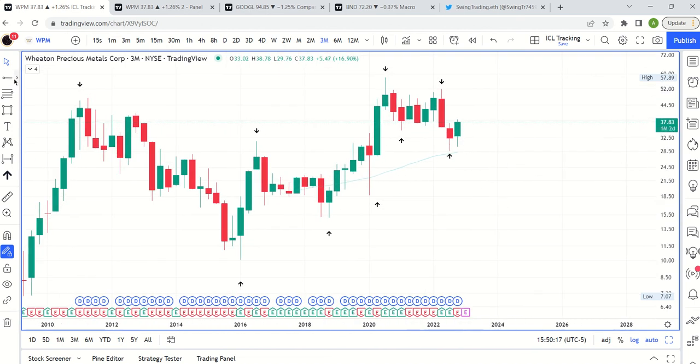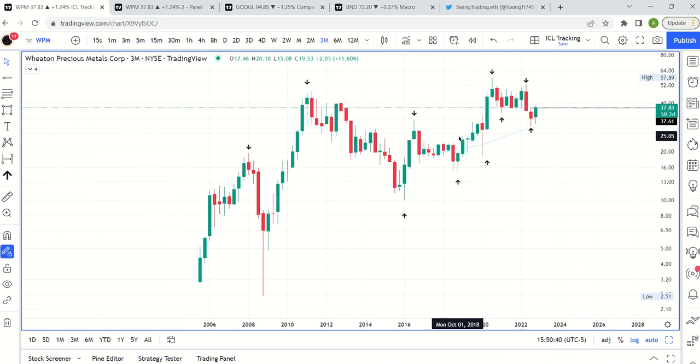So one of the things I would point out is we currently have a quarterly swing high in place. As long as we stay above 37.27, we have a quarterly swing high in place. So that's going to be an important level to watch throughout the rest of the year to see if we can remain. And we're obviously really close to that level right now. So any little pullback, any little sneeze on the lower time frame is gonna bump us up against that number potentially. So that's going to be important to watch.